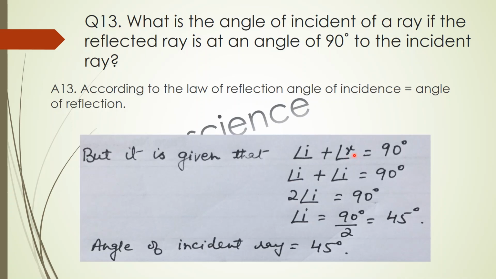So we have taken the reflected ray as I over here, or you can take it vice versa. So that is I plus I is equal to 90 degrees. So two times the angle I is equal to 90 degrees, and when you divide this 90 degrees by 2, you will get 45 degrees. So the angle of the incident ray will be 45 degrees.